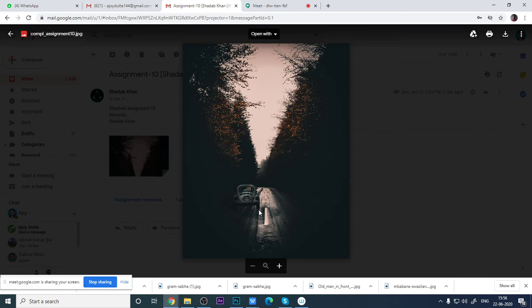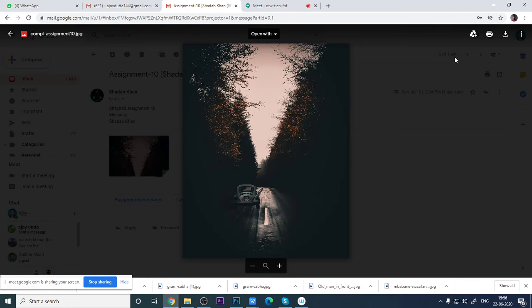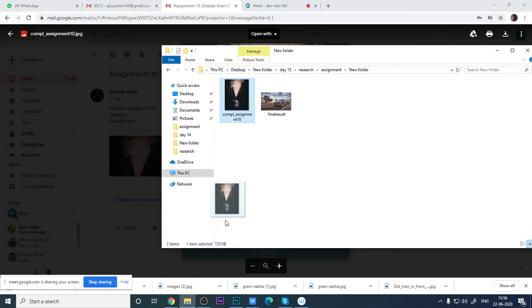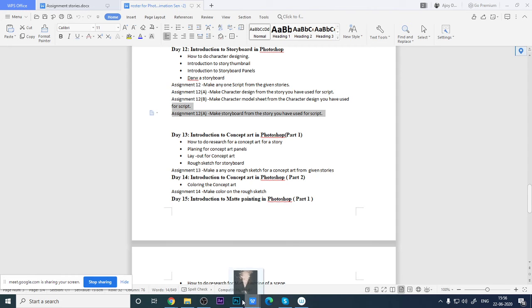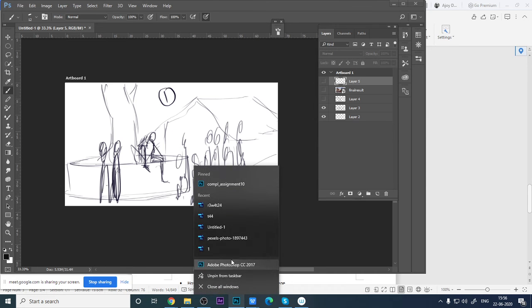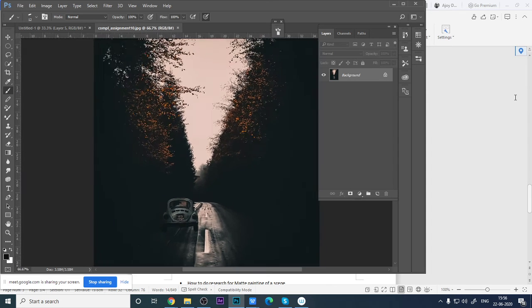The shadow is not there, dear. See, the tire shadow should be there. Let me check and tell you something. You have chosen a perfect photograph, but you should use a shadow like this.